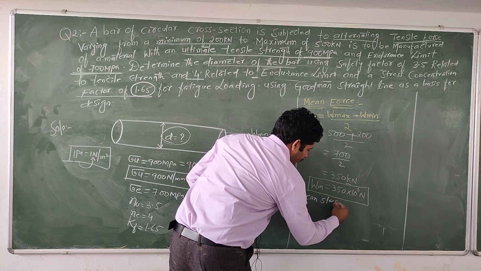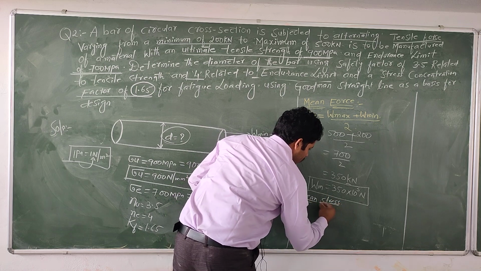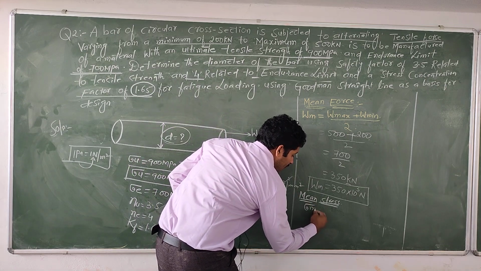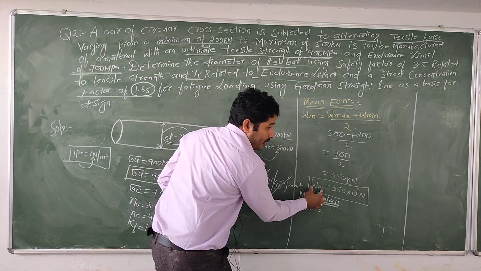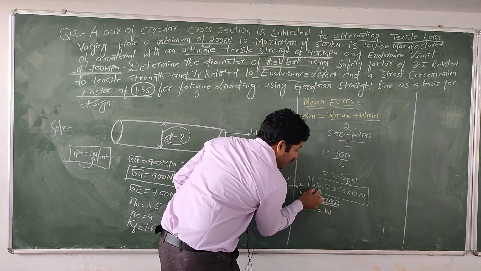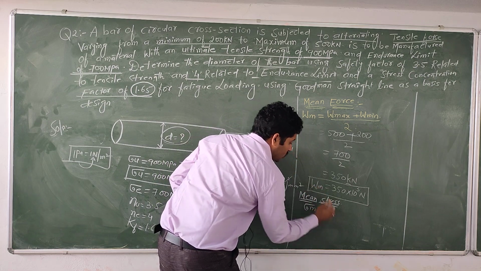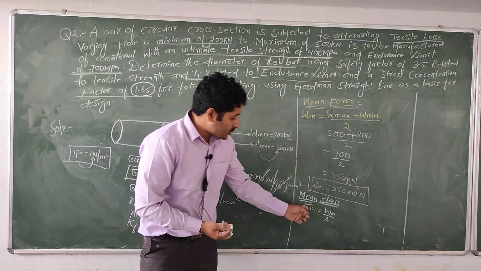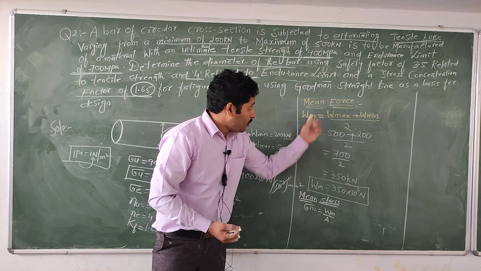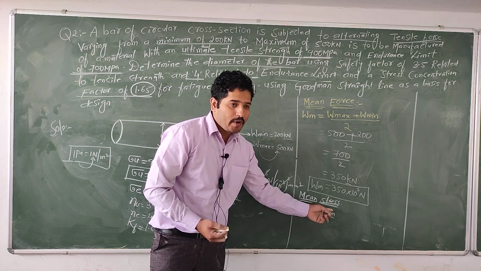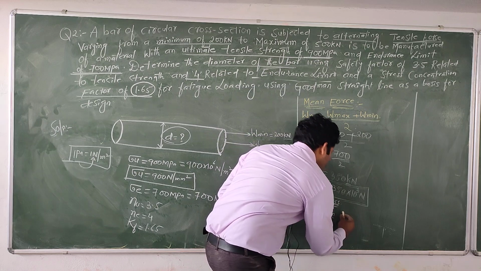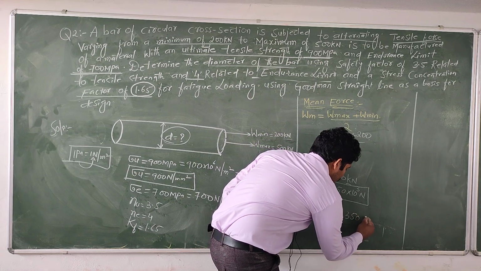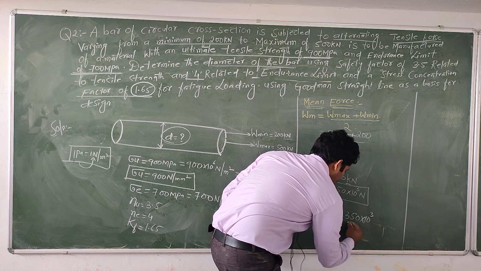The formula is sigma m equal to capital Wm, that is, the mean force by area. The mean force is given as 350 into 10 power of 3 by area.